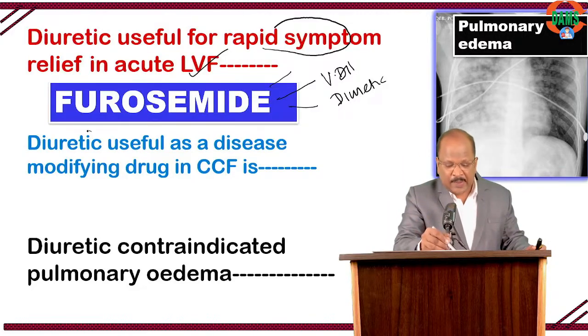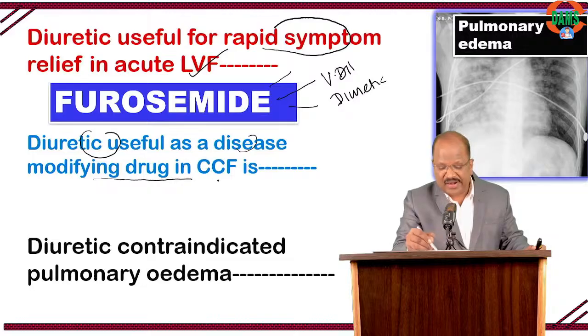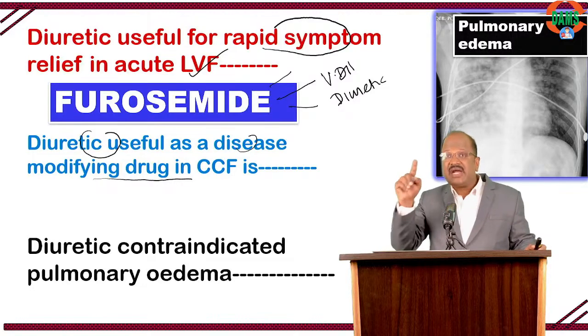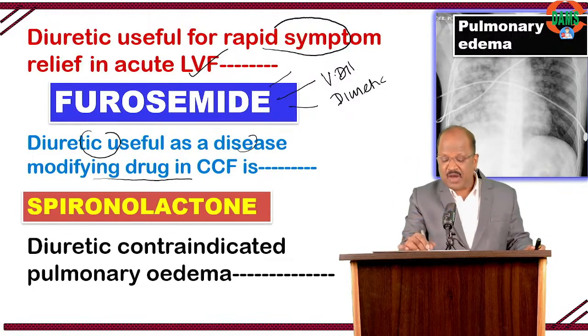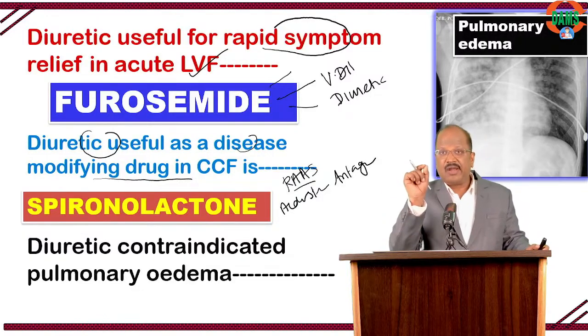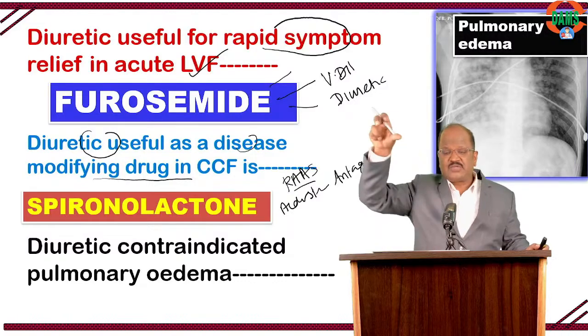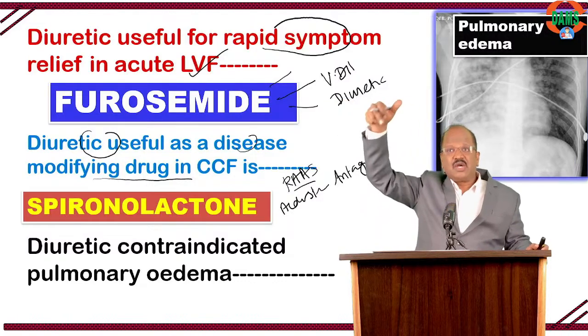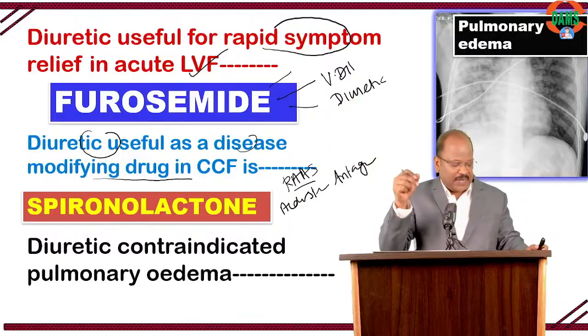So, question: name the diuretic useful as a disease modifying drug in heart failure. That is an aldosterone antagonist like spironolactone, because you know the RAAS pathway is going to cause ventricular remodeling. So when it's a RAAS blocker, the aldosterone blocker comes in, so spironolactone.